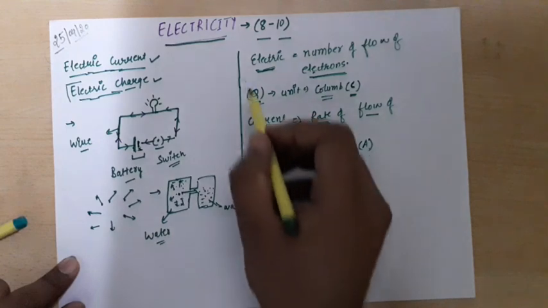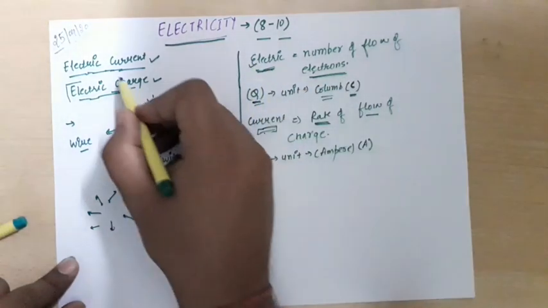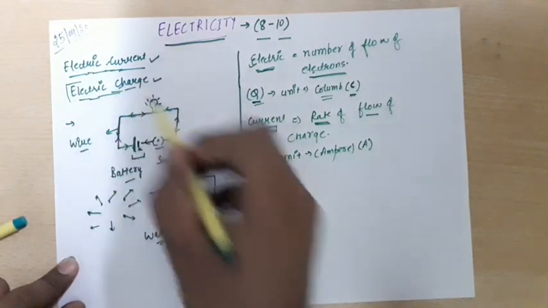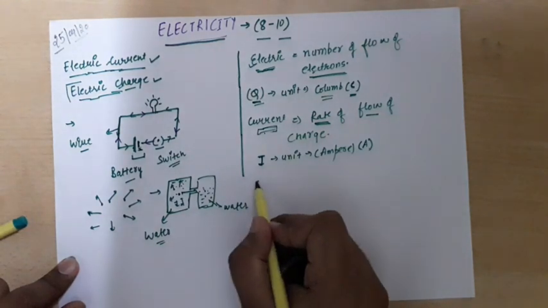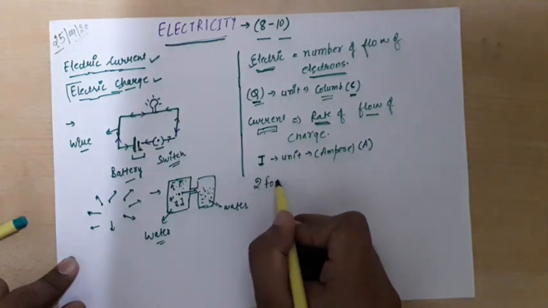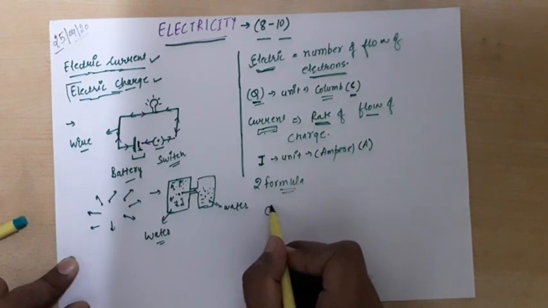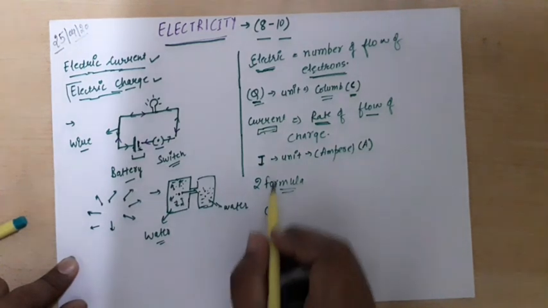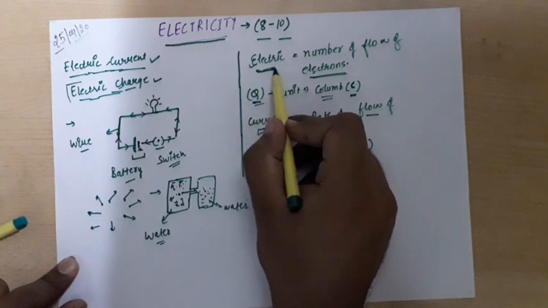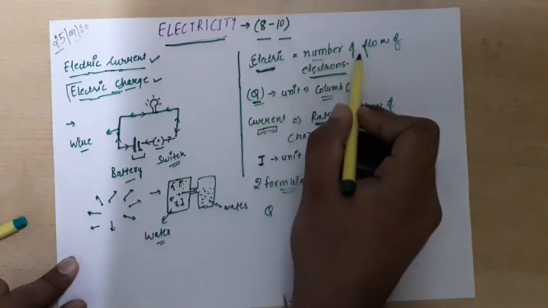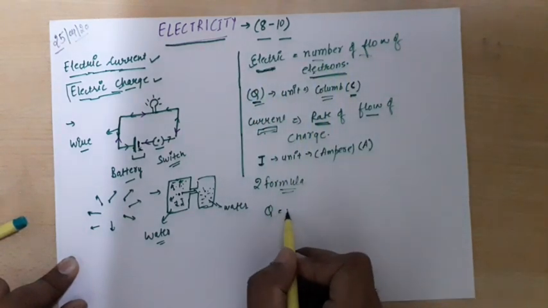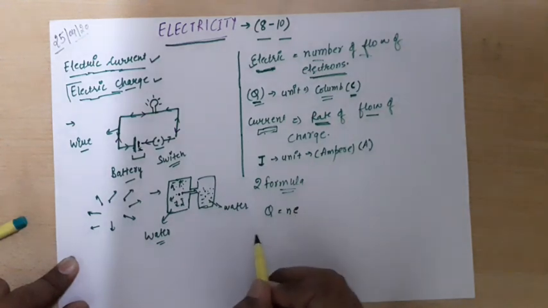So from these two things, electric charge and electric current, we will generate two formulas which are very important. The very first one is according to Coulomb. As we know, electric charge is equal to the number of flow of electrons. So I will write Q = Ne, where N is the number and e is the electron, right?